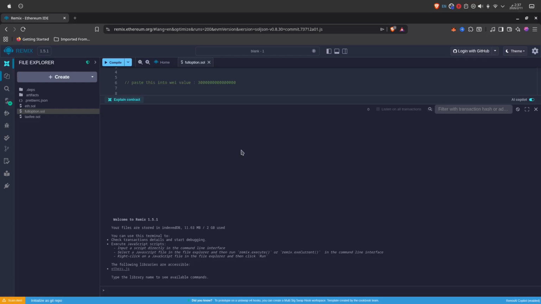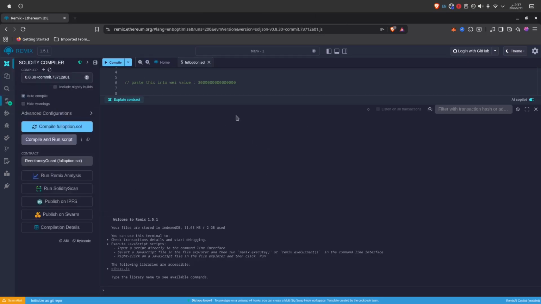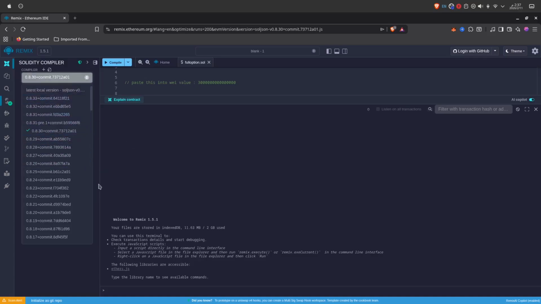Step 2, the alchemy phase. Look at the left sidebar. Find the icon with the letter S. That's the Solidity compiler. Click it. Here's where most beginners burn their first money. Look at the top of this panel. You'll see a drop-down labeled Compiler Version. This mistake alone costs people hundreds in failed gas fees.